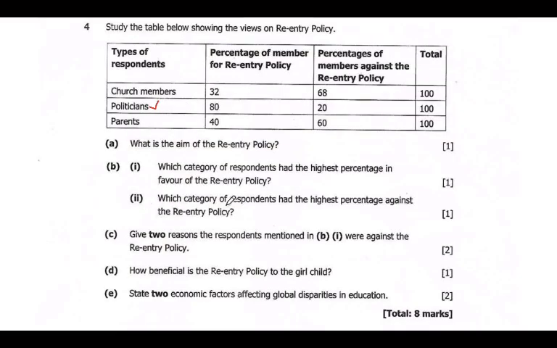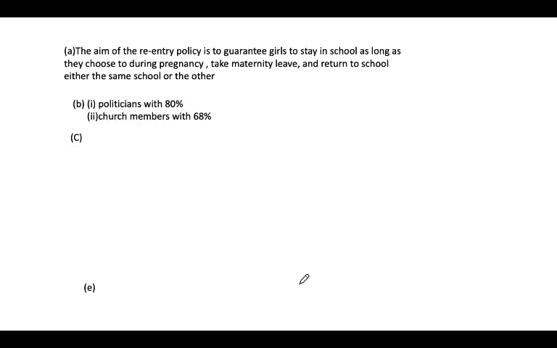And then two, which category of respondents had the highest percentage against the re-entry policy? So those who had the highest percentage against. So let's look at the biggest number here. We can see here the church members were against. They were 68. So there we can say the church members. The church members were against, which had 68%.